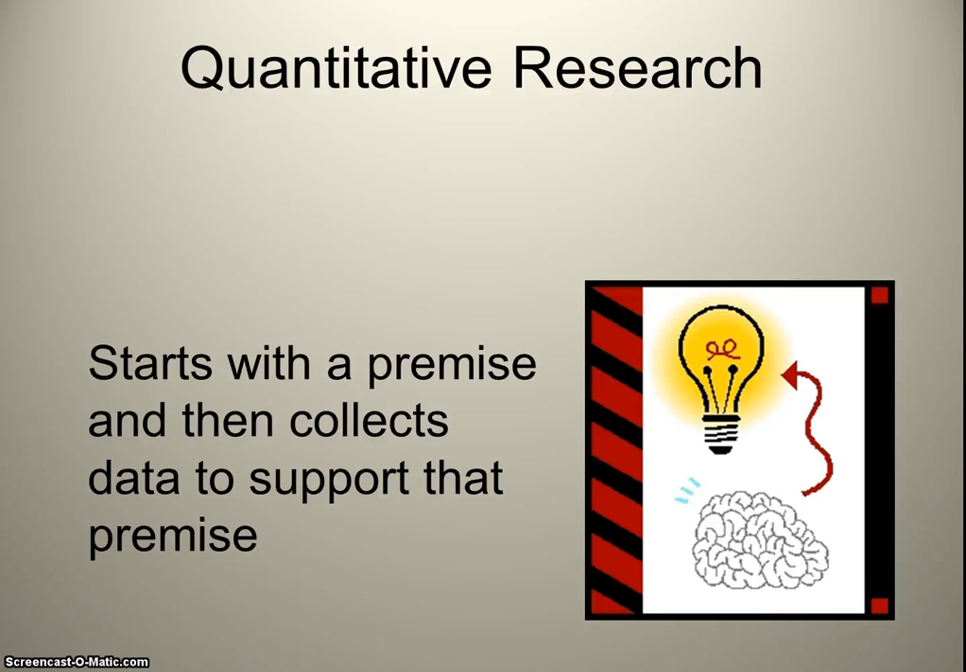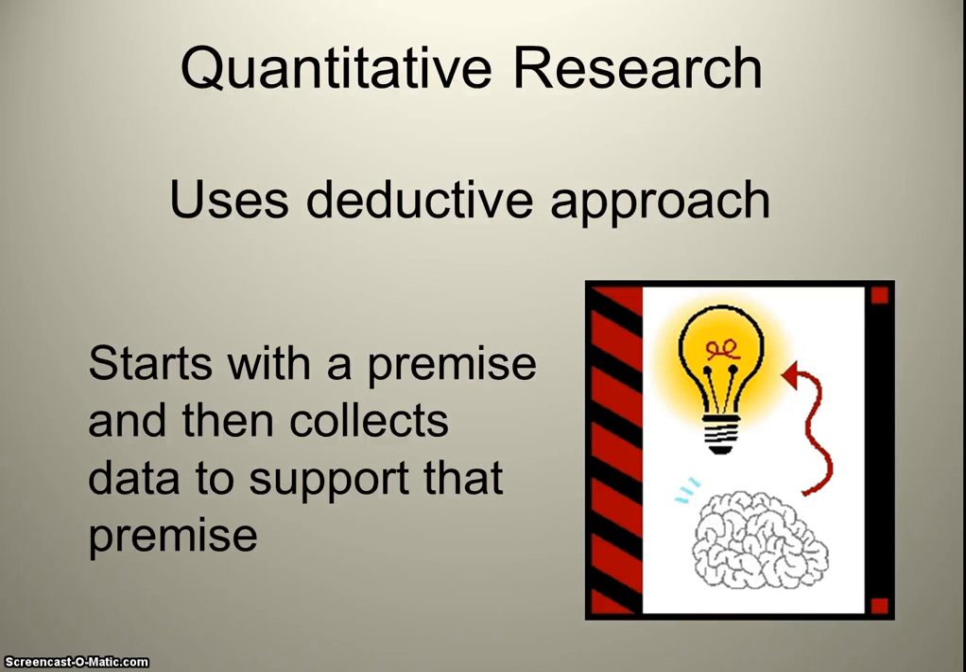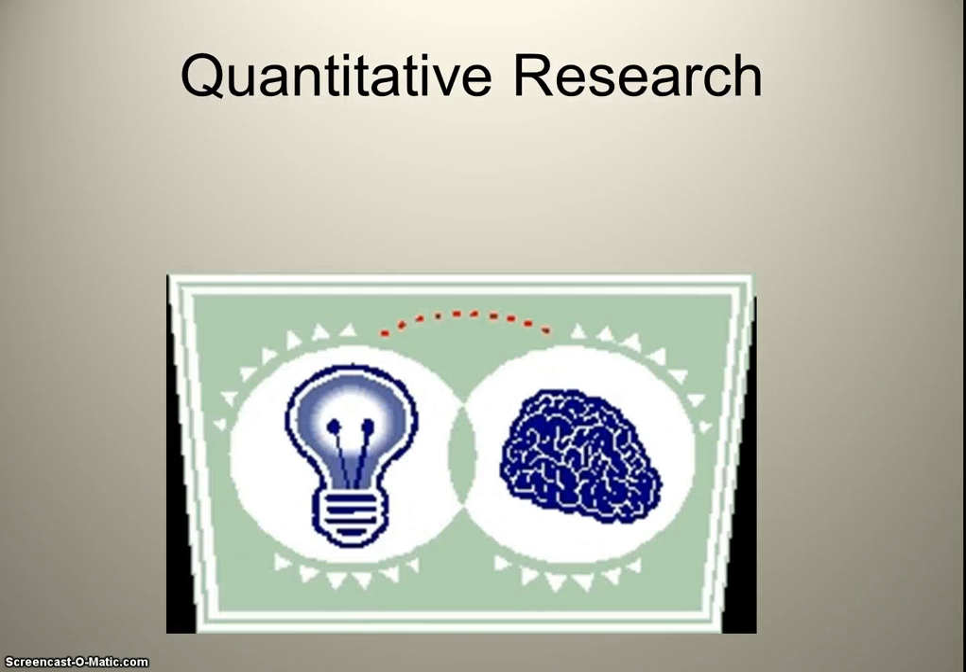In quantitative research, the author or researchers start with a premise and then they collect data to support that premise. That premise can be a research question or it can be a hypothesis. The researchers use a deductive reasoning approach to looking at the research. Quantitative research is objective, so as much as possible the researchers want to be as objective as possible and take out any kind of human error.